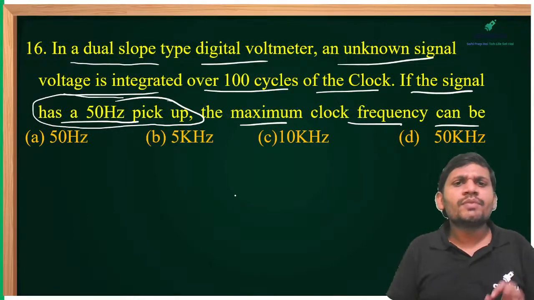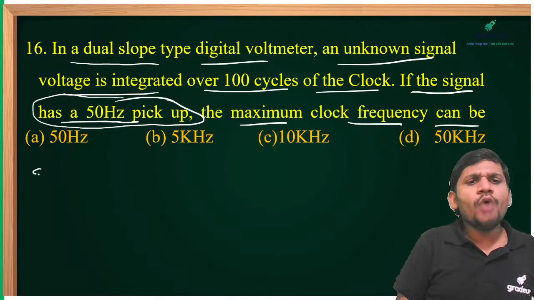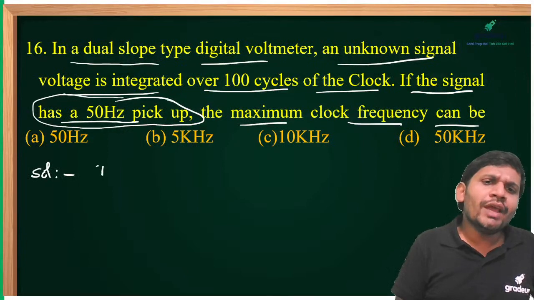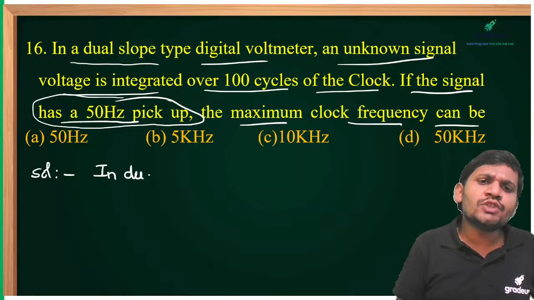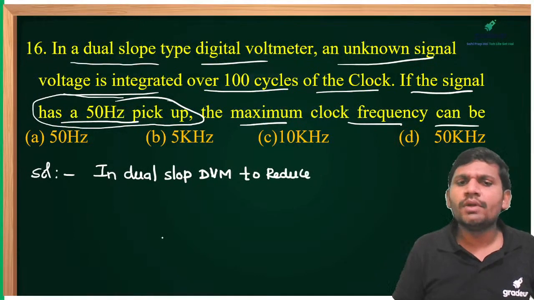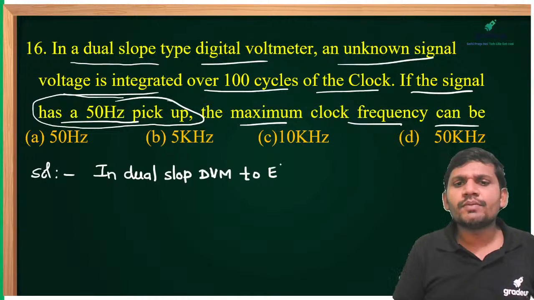I already told you, in a dual slope digital voltmeter, the noise effect is eliminated. How is the noise effect eliminated? Very important, friends. In dual slope ADC, in dual slope DVM, please remember this point. These are the conditions to eliminate the noise effect.